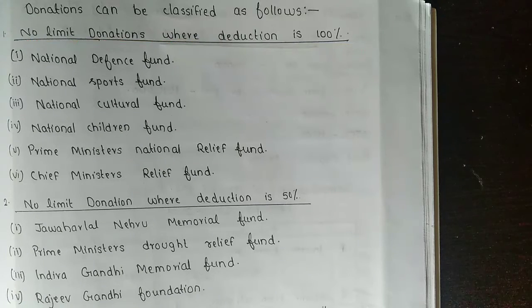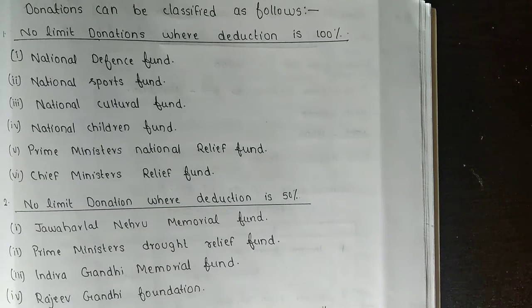There are 6 items. National Defense Fund, National Sports Fund, National Cultural Fund, National Children Fund, Prime Minister's National Relief Fund, and Chief Minister's Relief Fund. For these 6 items we can take the full amount. For example, if the amount given to National Defense Fund is rupees 20,000, we can take the full amount.